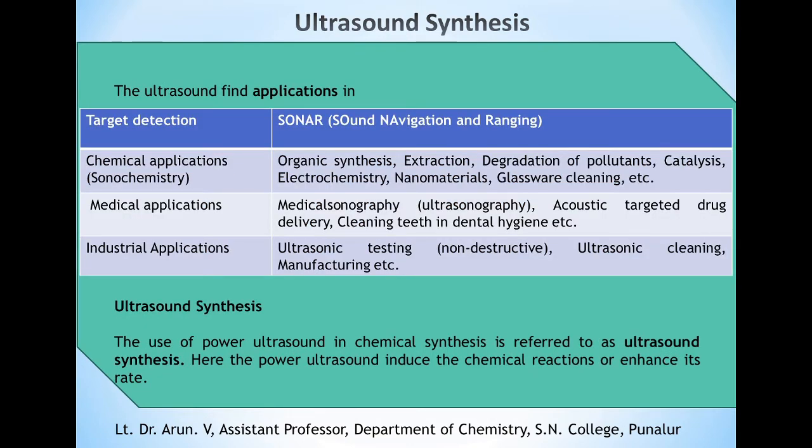What are the applications of the ultrasound? The ultrasound is used in target detection, that is, it is used in sonar, sound navigation and ranging systems. The chemical applications of ultrasound, called ultrasound synthesis, involve organic synthesis, extraction, degradation of pollutants, catalysis, electrochemistry, nanomaterials, glassware